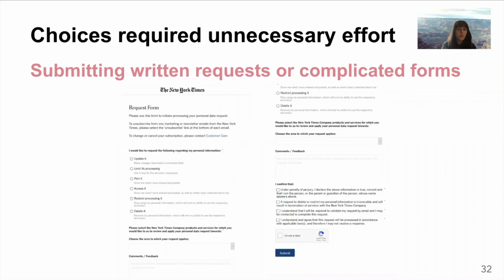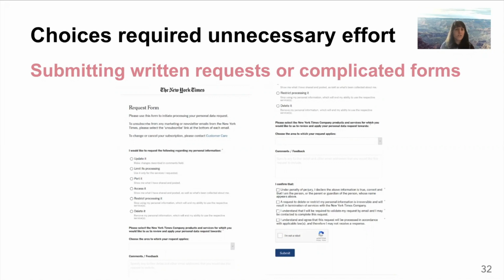Some choices also required unnecessary effort. Sometimes websites required long forms or written requests to complete actions such as data deletion, when it really should have been possible to do that through a simple web form. The example shown here is the form for deleting or updating data on the New York Times website.